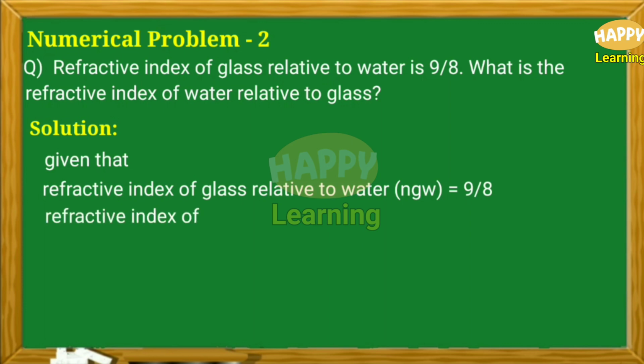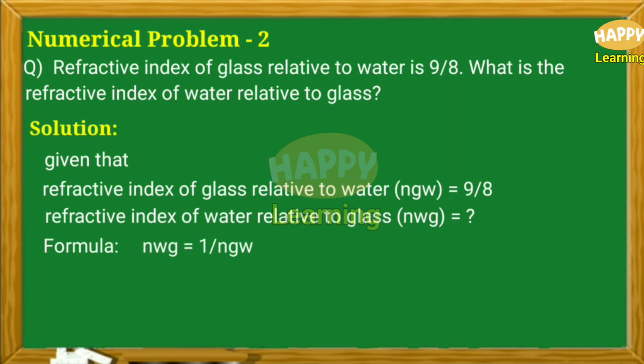Refractive index of water relative to glass NWG is equal to question mark. Formula. NWG is equal to 1 by NGW, that is equal to 1 by 9 by 8, that is equal to 8 by 9. Therefore, refractive index of water relative to glass is 8 by 9.